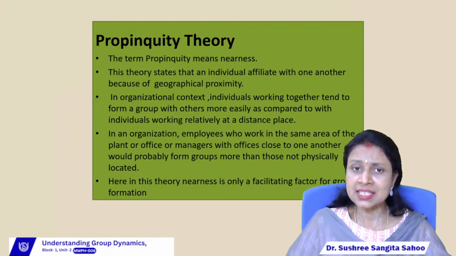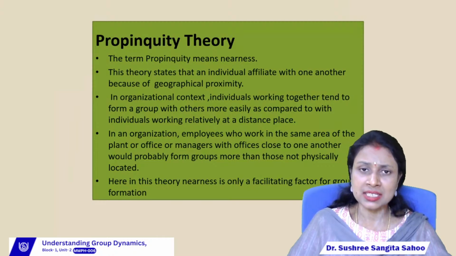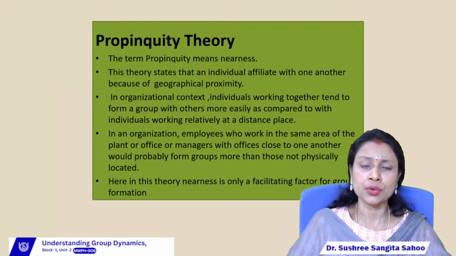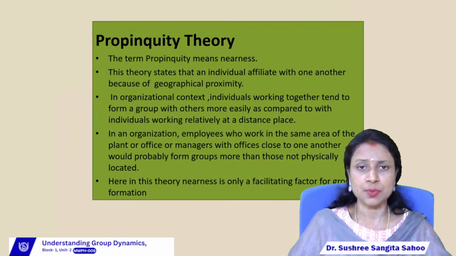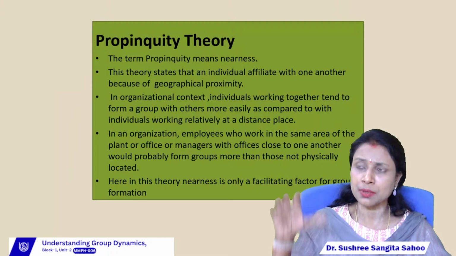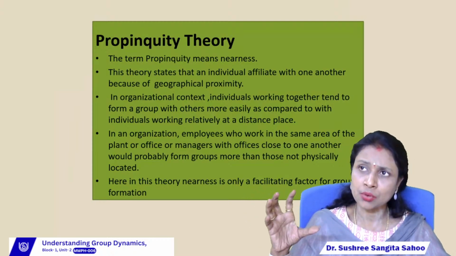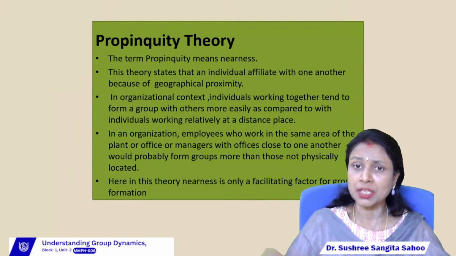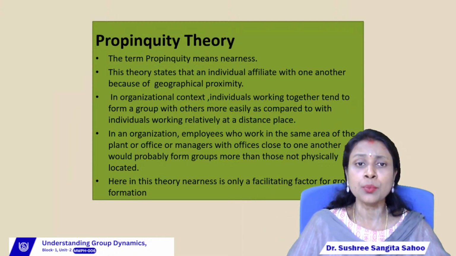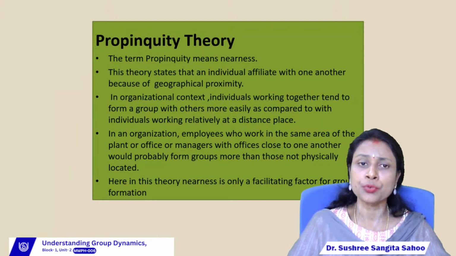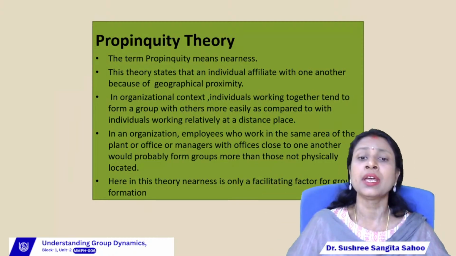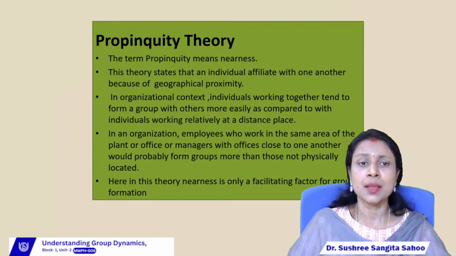So according to the organizational context, individuals working together tend to form a group with each other more easily as compared to individuals working relatively at a distant place. Yes, I have already given the example. If a group of people are coming from a particular area, it may be a town, or a particular city, or a particular village, then they will feel more comfortable to form a group rather than the people who are coming from a distant or different place, right?